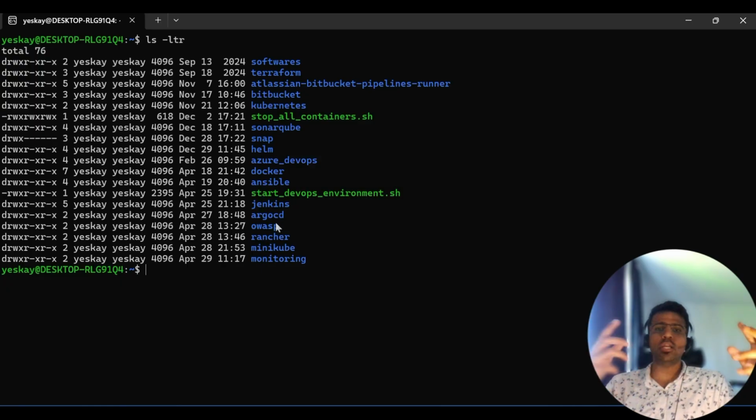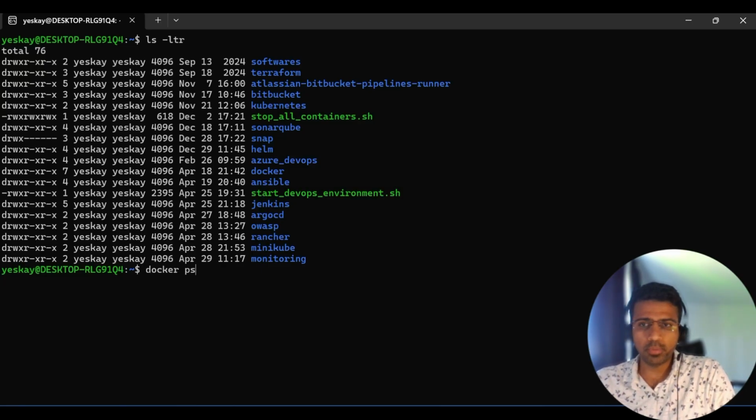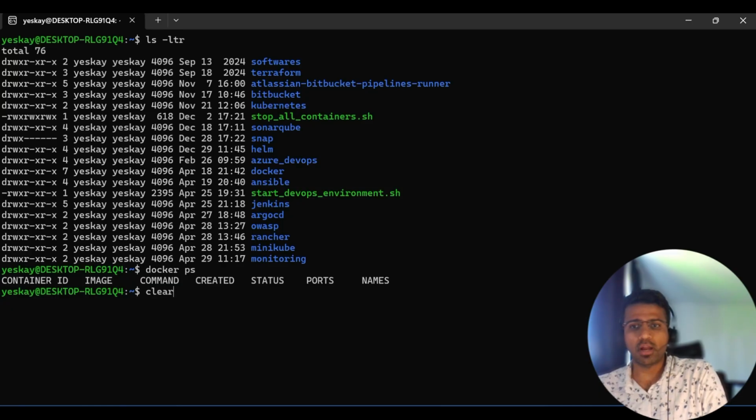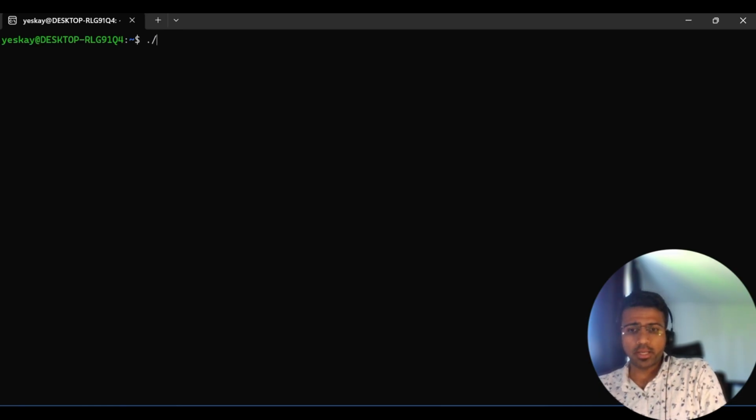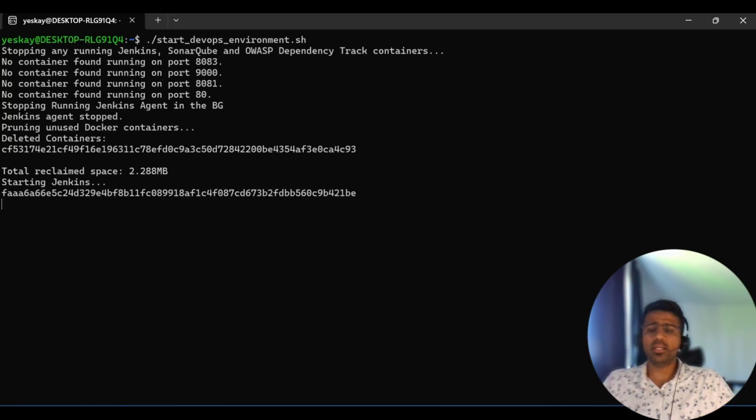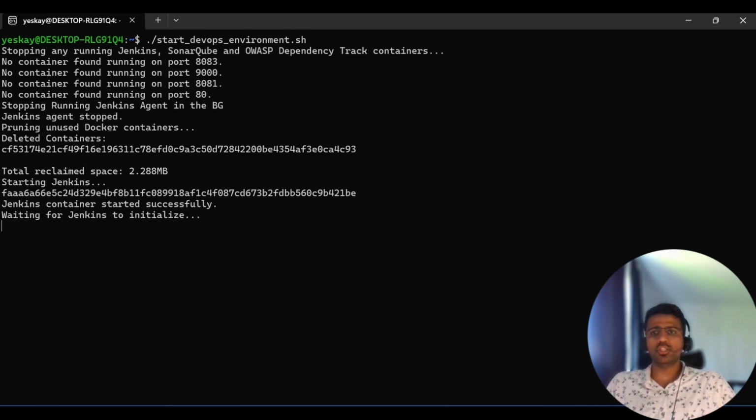Before I jump in and show you the steps, I want to show you how it actually looks first and then follow it with the demo. So right now, if I do a docker ps, there is nothing running on my local environment. So I'm going to start my DevOps environment, and it is going to run a list of Docker containers and then assign them to ports.